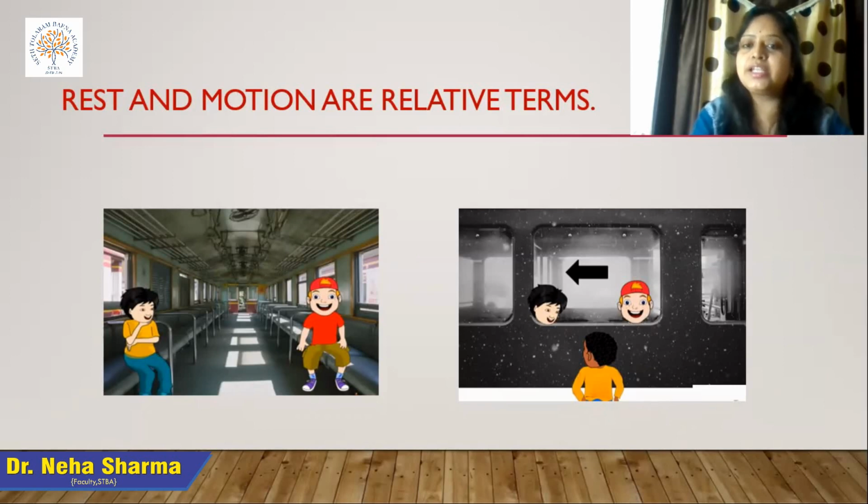Like you and me, both of us are sitting at our tables, on our chairs. We are in rest mode because we are not moving, we are just sitting. But this Earth is rotating on its axis and it is also revolving around the Sun, right?